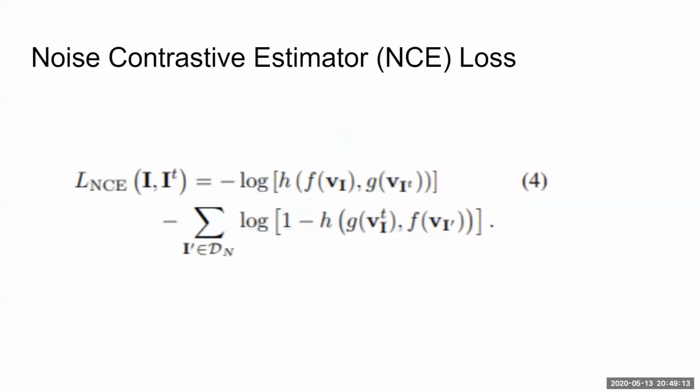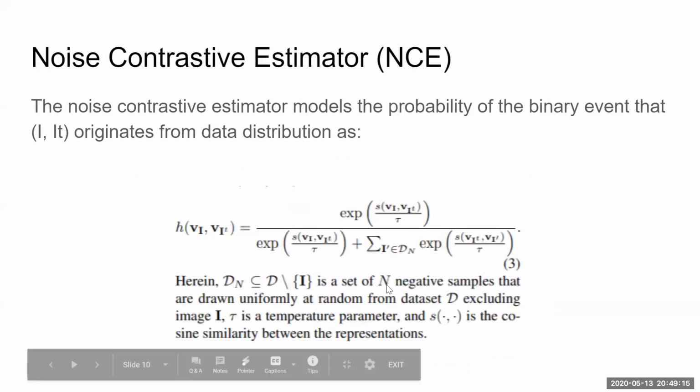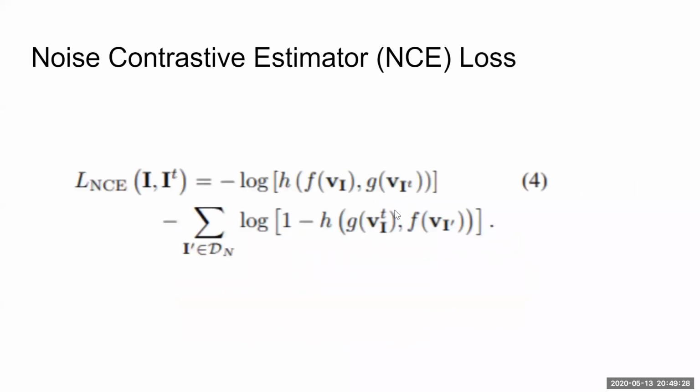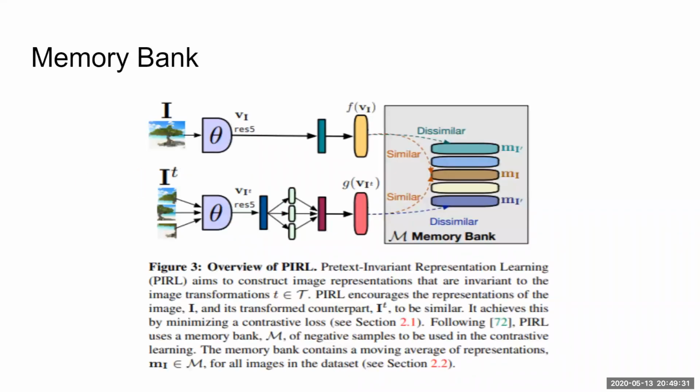Now, as I had mentioned earlier, you have a set of negative samples N, and we usually want this to be a very large set to ensure that your VI embedding vector is divergent enough from the negative samples. But the problem in practical training is that you define batches and that limits the size of your set of negative samples that you can use in a given batch. So you develop this idea of memory bank.